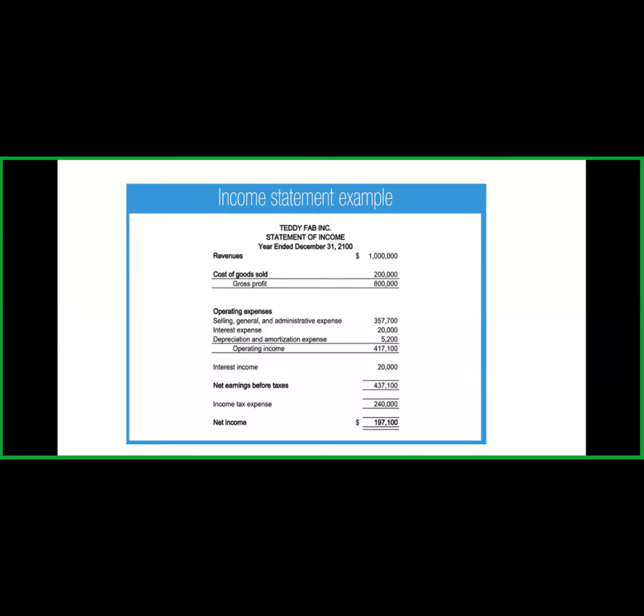If you see in the income statement, there is an income statement prepared for one company, the Teddy Fab company, for the year ended December 31st, 21,000. That is just an example. So the company generated revenue of near about 10 lakh.